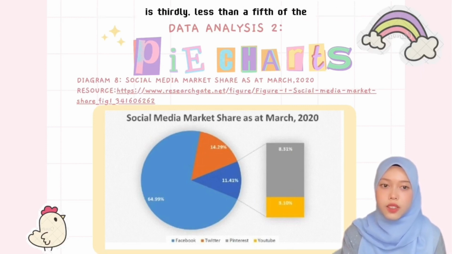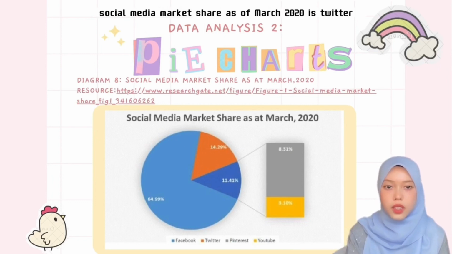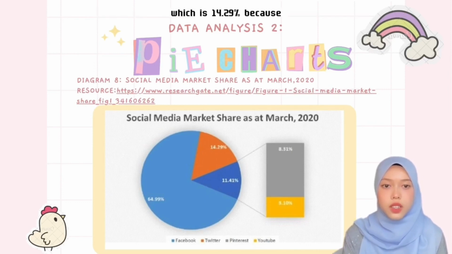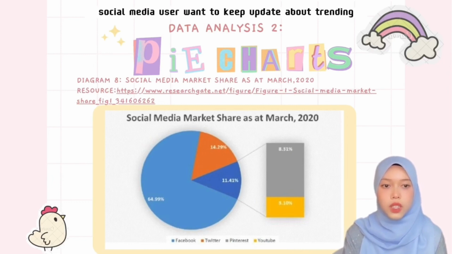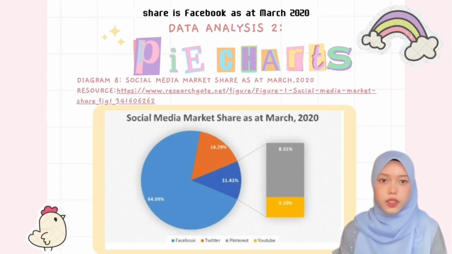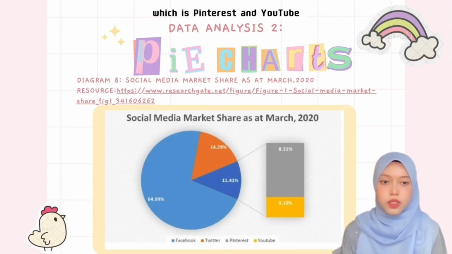Last but not least, thirdly, less than a fifth of the social media market share as of March 2020 is Twitter, which is 14.29% because social media users want to keep updated about trending topics. From this chart, I can conclude that the most social media market share is Facebook as at March 2020, while the least social media market share as at March 2020 is others, which is Pinterest and YouTube.